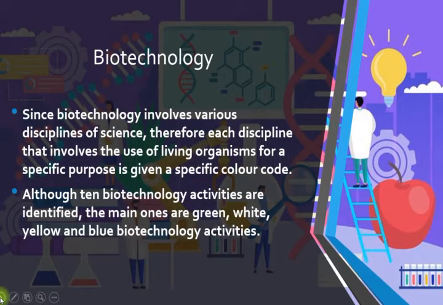Still on the biotechnology field. Since biotechnology involves various disciplines of science, each discipline that involves the use of living organisms for a specific purpose is given a specific color code, based on the disciplines of science. There are 10 biotechnology activities identified in this field.